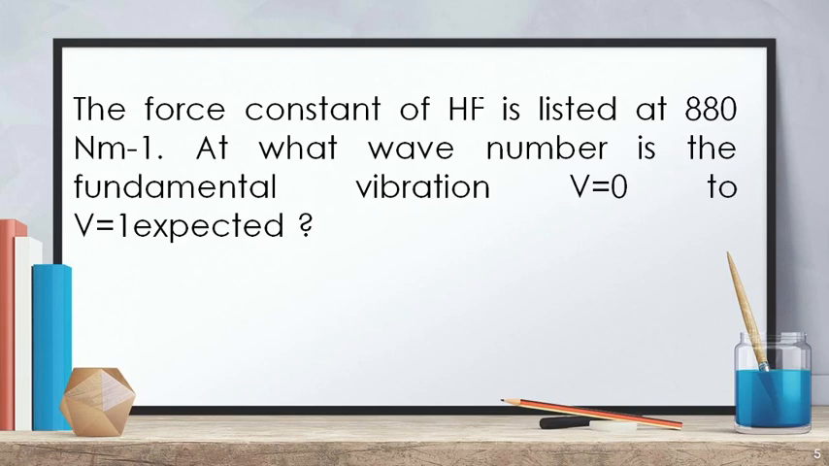So they have given the force constant, the K value, and they are asking for the wave number. The extra information given here is just to confuse you. A fundamental vibration, V equal to 0 to V equal to 1, is nothing but a simple harmonic oscillator. This is the selection rule actually, delta V equal to plus or minus 1, right? That means if HF is acting as a simple harmonic oscillator, what will be the wave number?